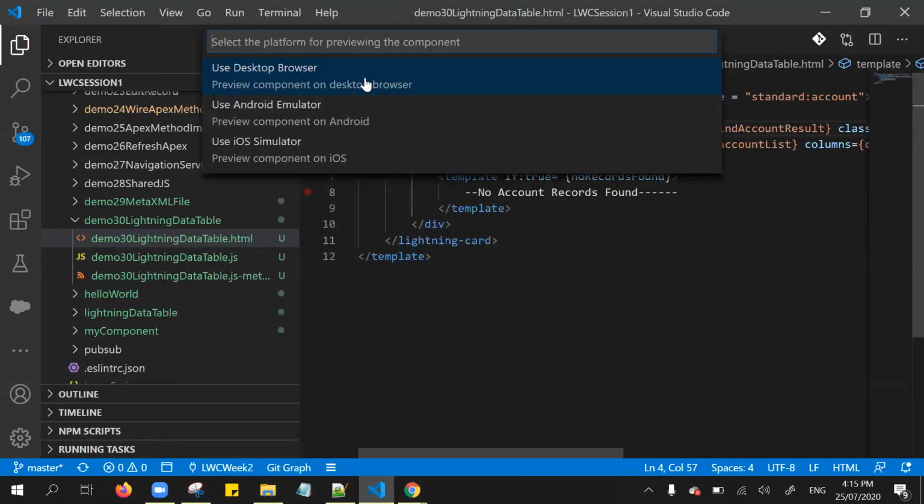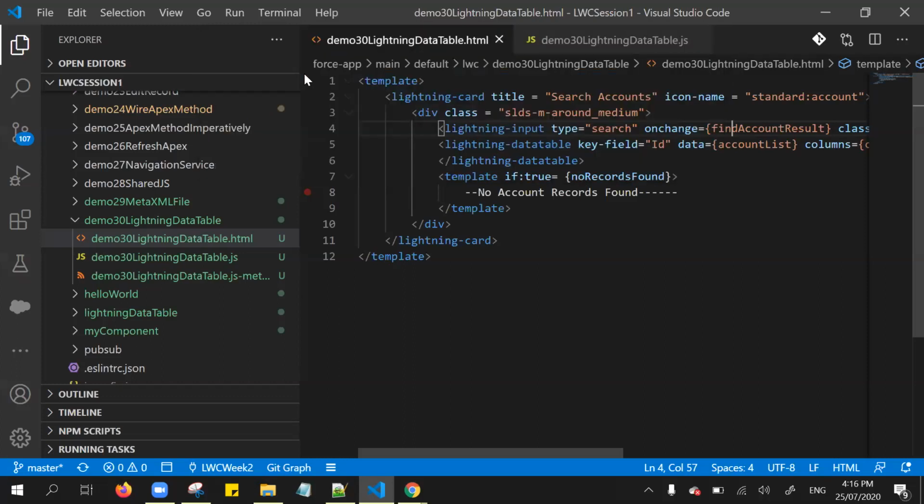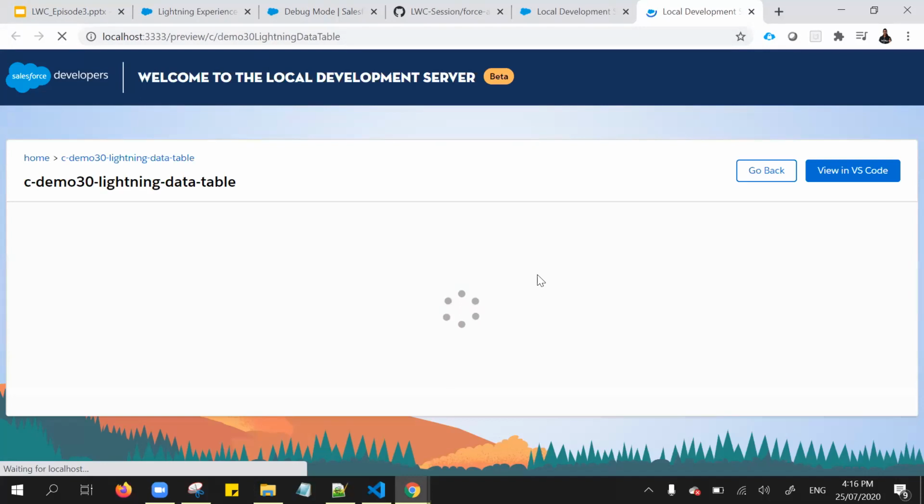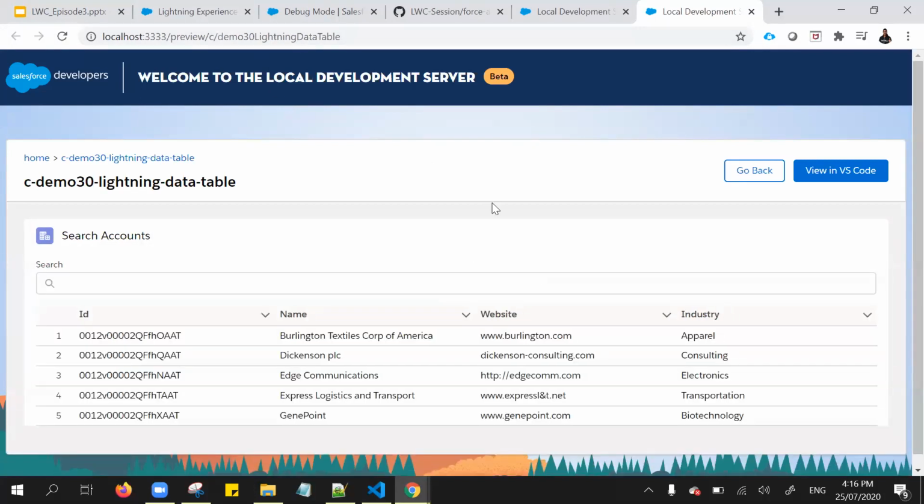If you noticed here, there are 3 options available to preview your Lightning Web Component: the desktop, Android emulator, or iOS simulator. You can preview in desktop mode, or if you are using your Lightning Web Component from mobile, either Android or iOS is also possible, but you need to install the certain supported emulator. I'm choosing this desktop browser. It directly opens that particular component.